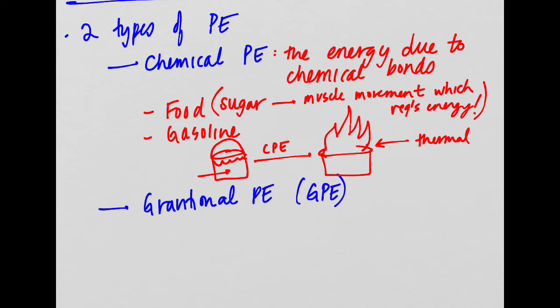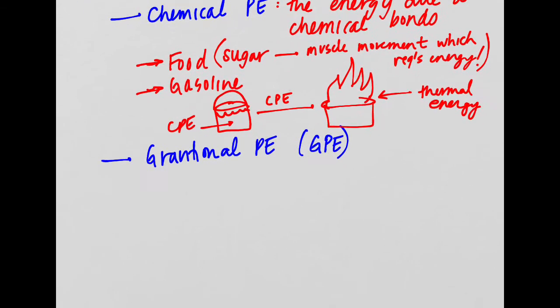So we're transferring chemical potential energy into movement in the case of food. In the case of gasoline, we transferred the chemical potential energy into thermal energy, right? So that's just two examples of what we can do with chemical potential energy. All right, so that's what you need to know for chemical potential energy.